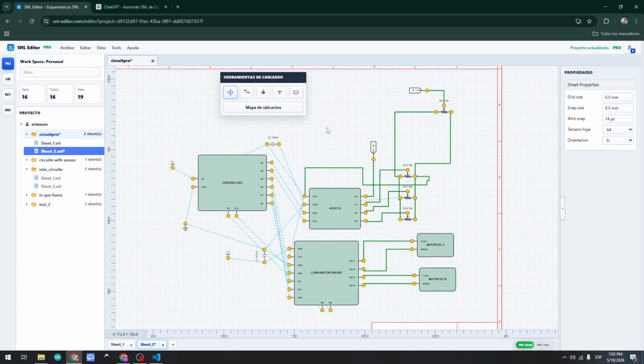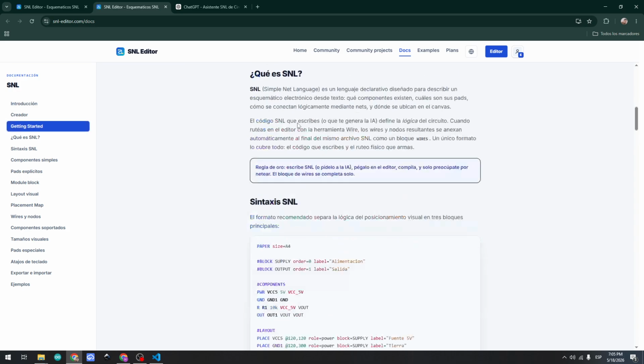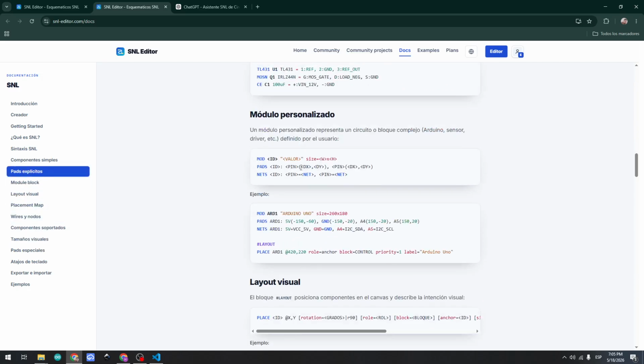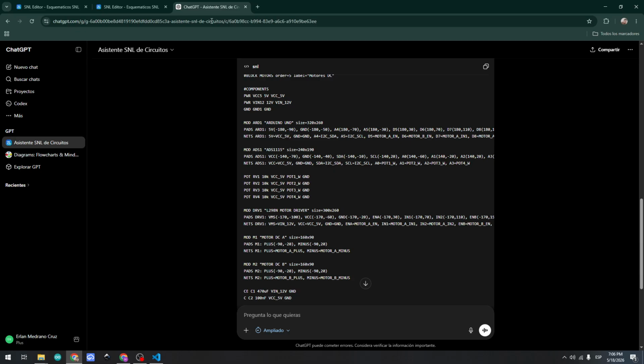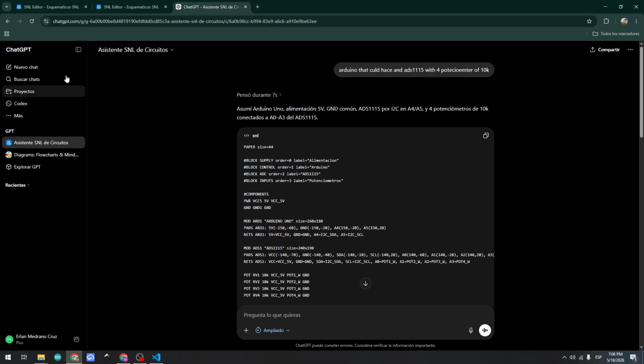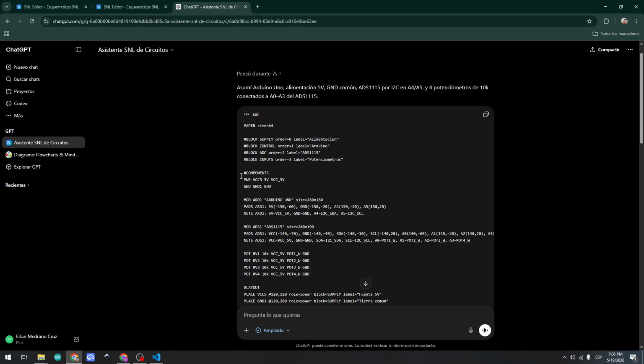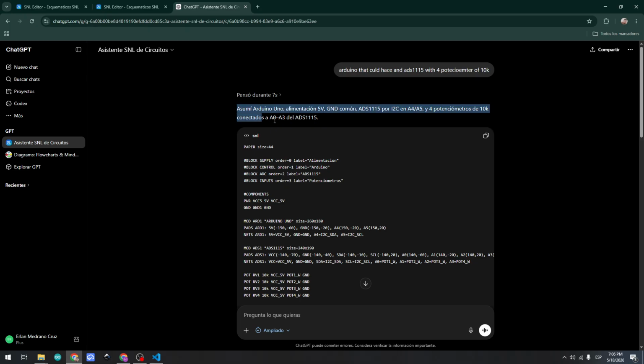If you have some question, you can tell me any kind of question, and you can go to the documentation of the software, the program, and you can go to the SNL Editor custom GPT made by the app, and you can ask anything you want to know.